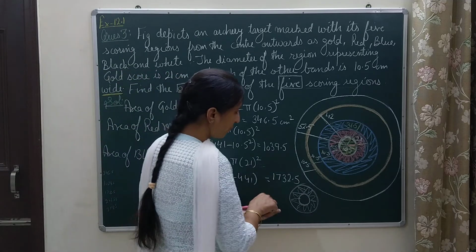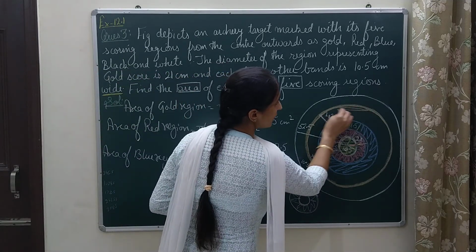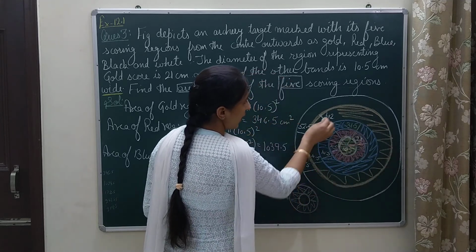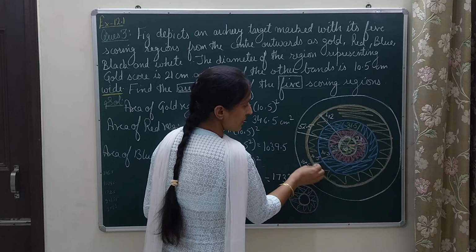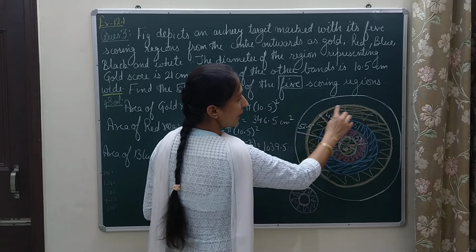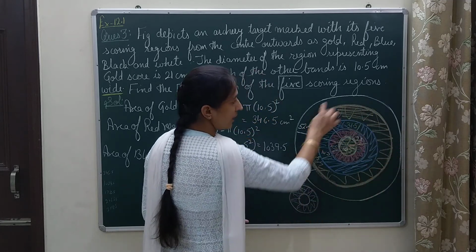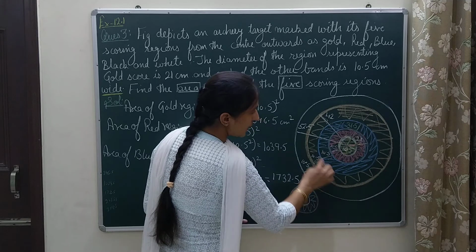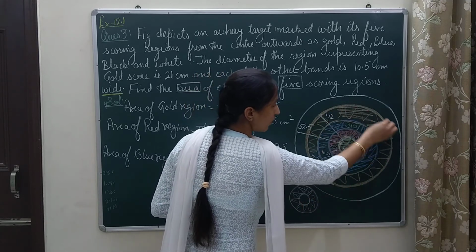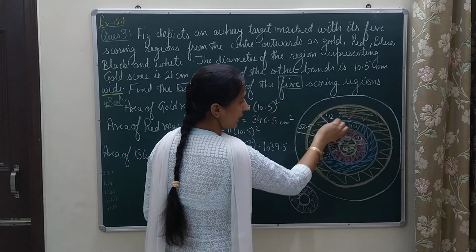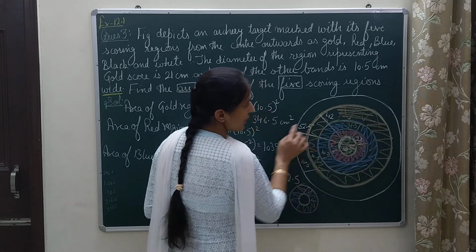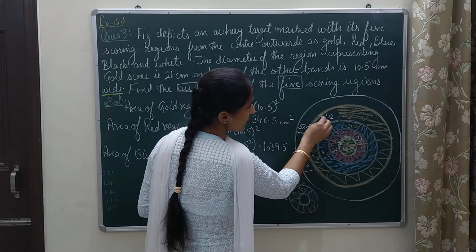Now I have to move forward for the black region. Now this is the black region. This is also in ring shape, if you see here. And if I need the area of this ring, what will I be doing? For the area of this ring, I need the radius of this outer circle and the radius of this inner circle. Out of this outer circle, I will subtract the area of this inner circle and I will come to know how much is the black ring portion. And again I will proceed in the same way.